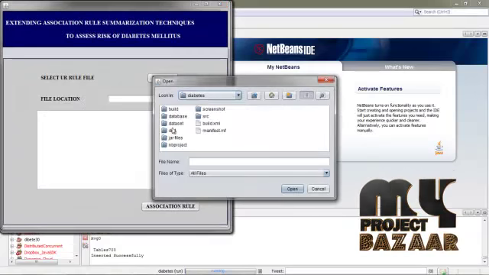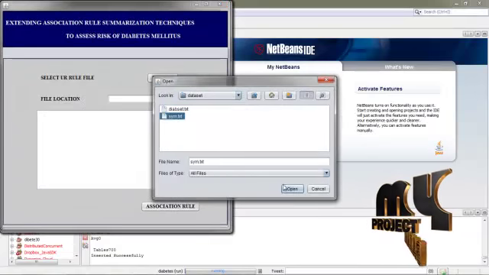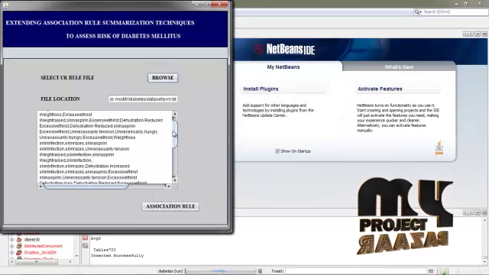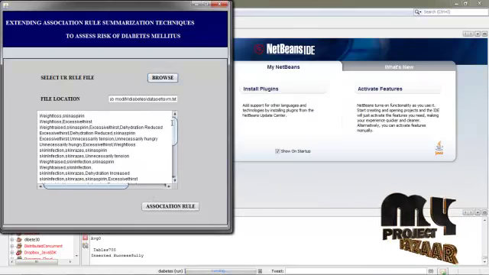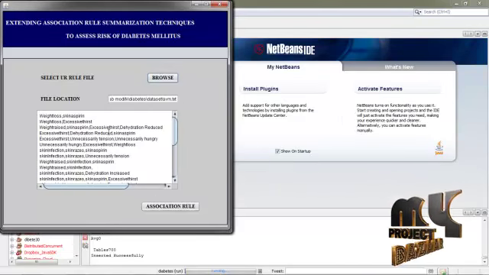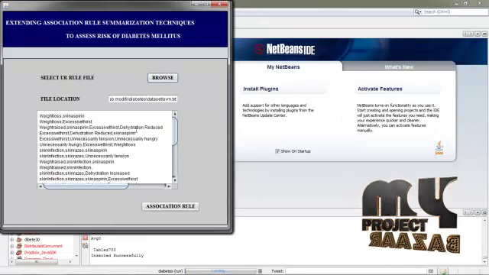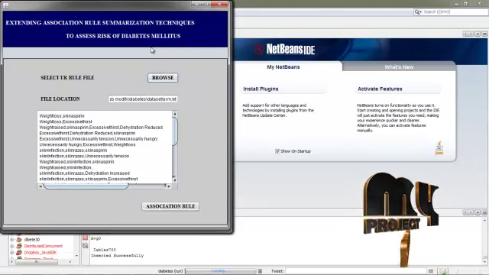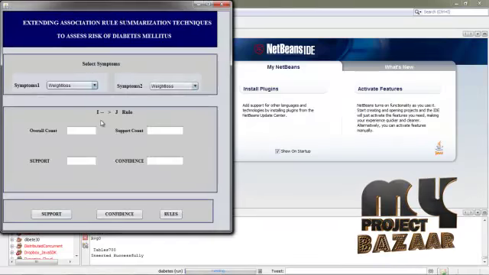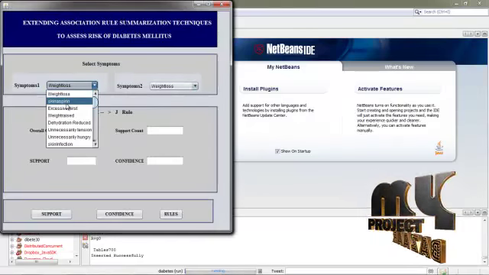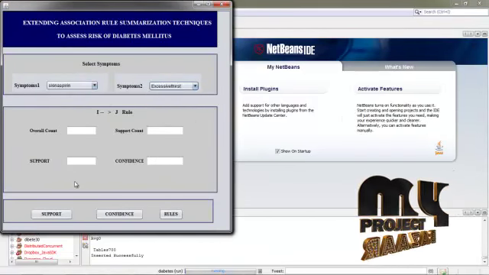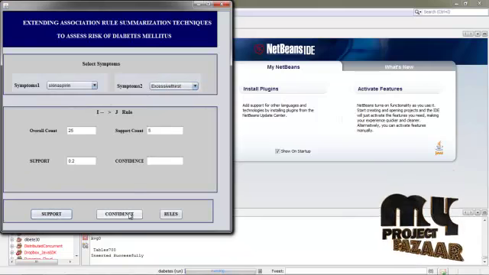Now we select the data set, sym.txt. Here it is full of diabetes symptoms. We extract the high-risk patients from the symptom rules that match the data set, and click association rule and select any one of these patients. Find the support and confidence measures.